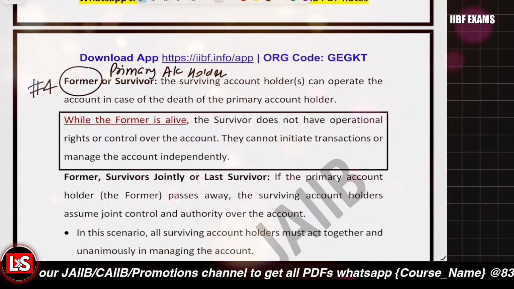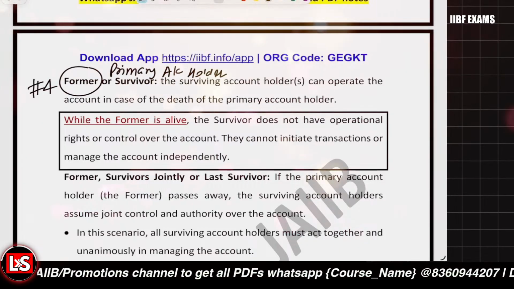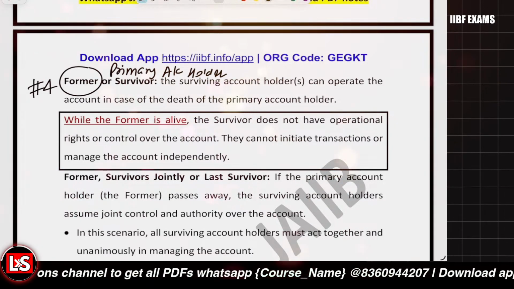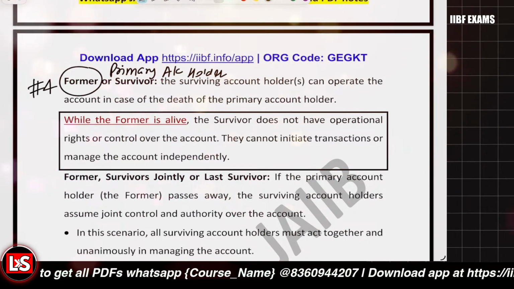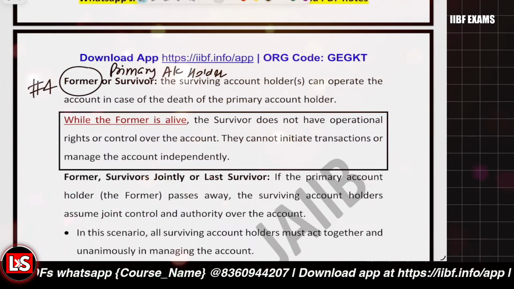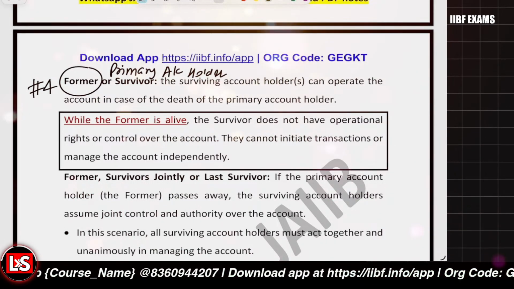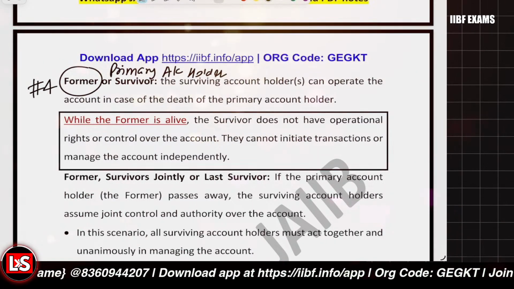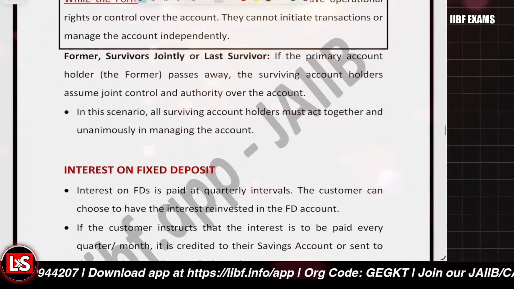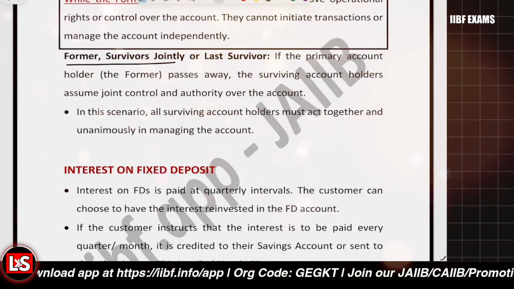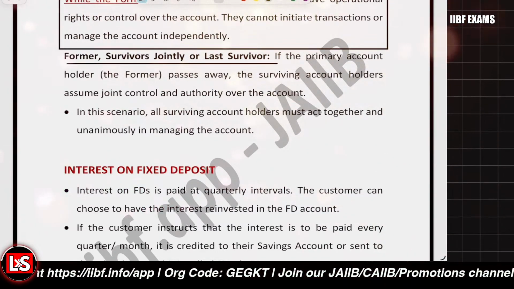Otherwise not. And what about the premature withdrawal? The former can do the transactions. Clear with it?